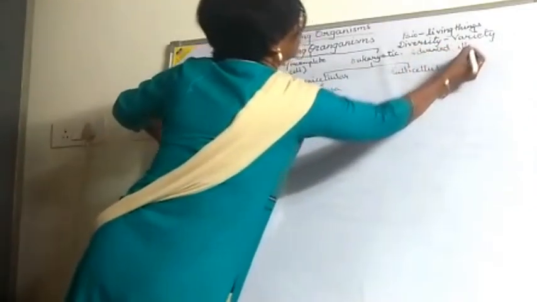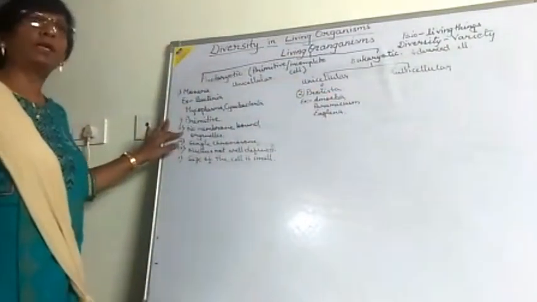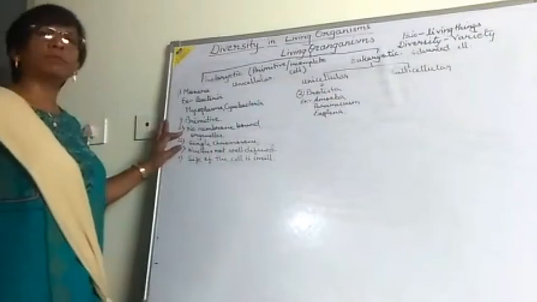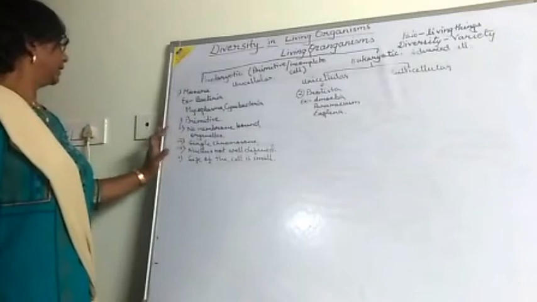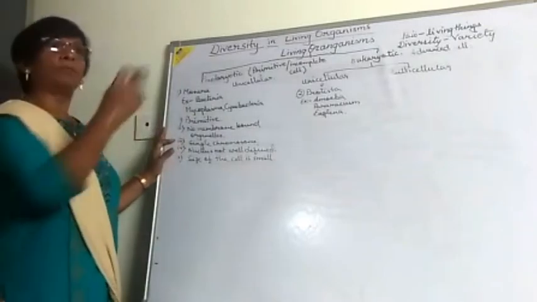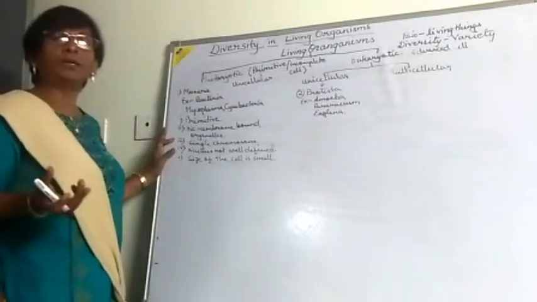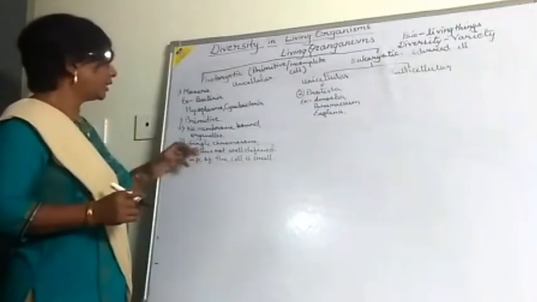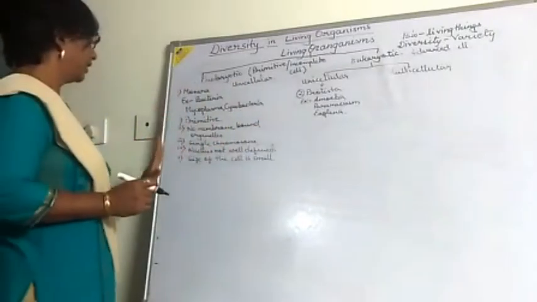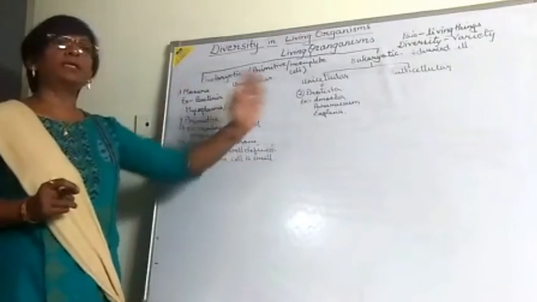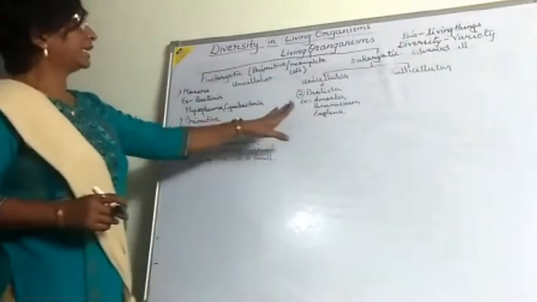cell. Okay, another one is no membrane bound organelles are there, but if you are going to take the eukaryotic, the membrane bound organelles are present. Then here is a single chromosome, but in eukaryotic there is more than one chromosome present. The nucleus is not well defined here, but there the nucleus is very well defined. Size of the cell is small, but in eukaryotic the size of the cell is large.